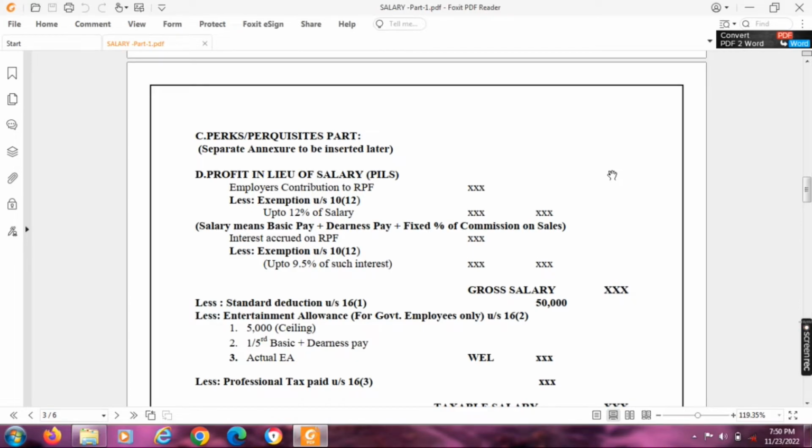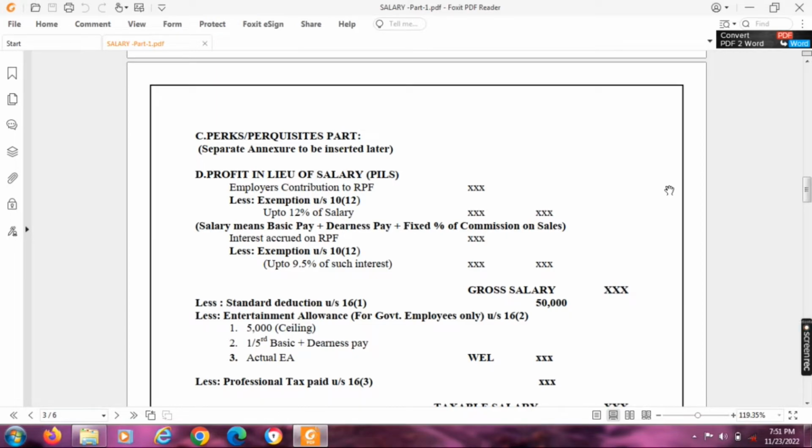So, PILS means an additional monetary contribution provided by the employer in the form of contribution to recognized provident fund. Here, less exemption under section 10(12). Up to 12% of salary is exempted, only the balance is taxable. Here, salary means basic pay plus dearness pay plus fixed percentage of commission on sales. The same salary is computed for HRA also. So, salary for HRA and RPF has the same meaning. Next one, interest accrued on RPF.